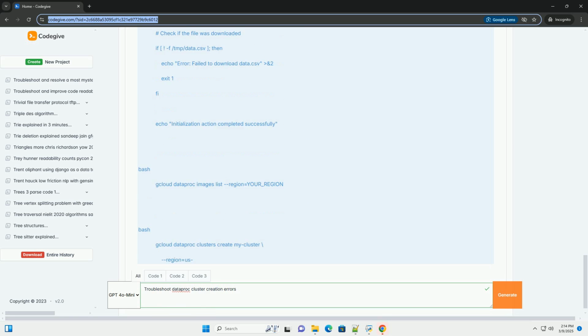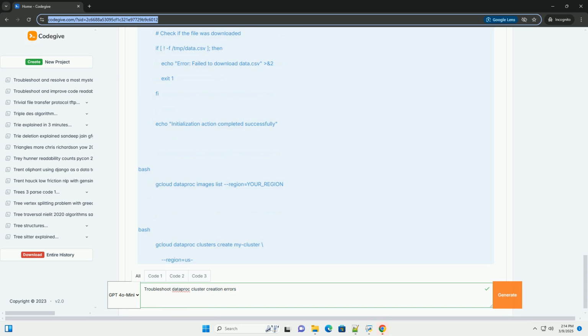4. Code examples, cluster creation using the Dataproc API. Here are examples of creating Dataproc clusters programmatically using the Dataproc API in Python. Key considerations when using the API. Authentication. The API clients require proper authentication. These examples use Google Application Default Credentials, ADC. Ensure you've configured ADC correctly, for example by setting the GOOGLE_APPLICATION_CREDENTIALS environment variable or running gcloud auth application-default login.